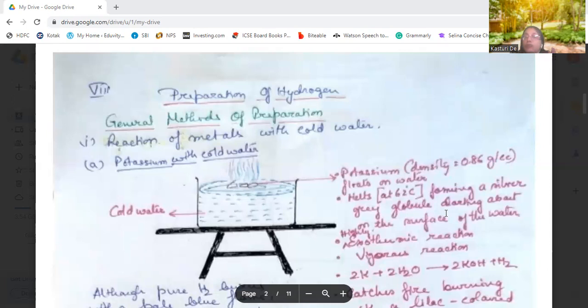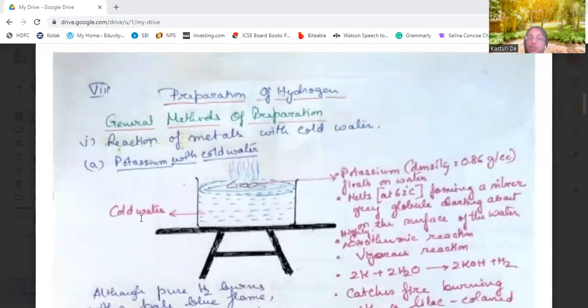So first, we come to the general methods of preparation. First reaction is the reaction of metals with cold water. Okay, some active metals. In the activity series, the active metals are first considered because these active metals react with cold water to produce hydrogen. For example, first is potassium, then sodium, then calcium. These three metals are highly active metals. They react with cold water and produce hydrogen.